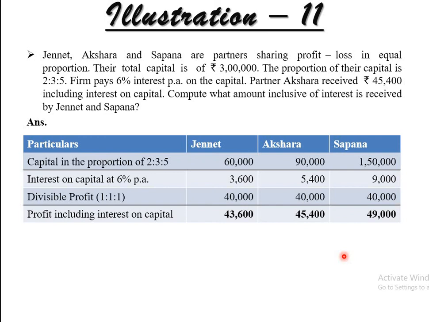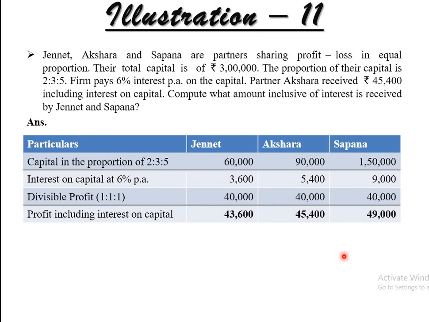So by this one it is very clear. One more point, I forgot to tell you about the calculation with the help of illustration number 2, right? That is commission. So keep in mind the calculation of commission, right? Sometimes the question is directly asked for the commission. Before and after is necessary, and keep in mind before and after is for the partners, right? If commission is not given to partners but is given to the manager, then the calculation is directly net profit into percentage, right? The simple natural things are there.